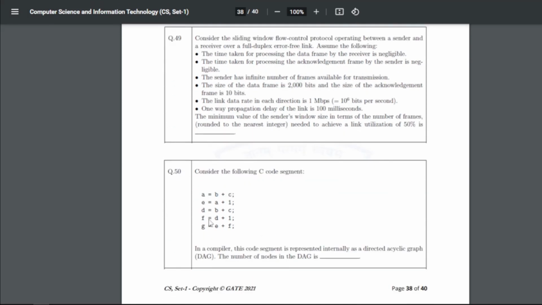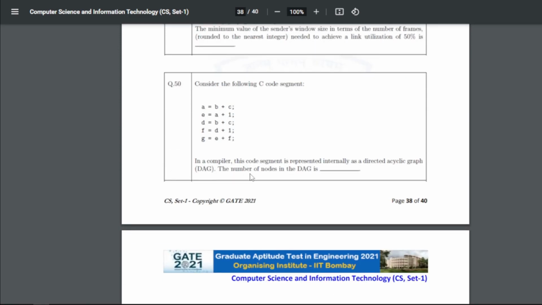Consider the following C program. In a compiler this code segment is represented internally as a directed acyclic graph, DAG. The number of nodes in the DAG is, so for 50 we will get the answer 6.